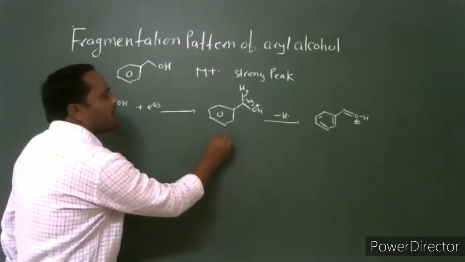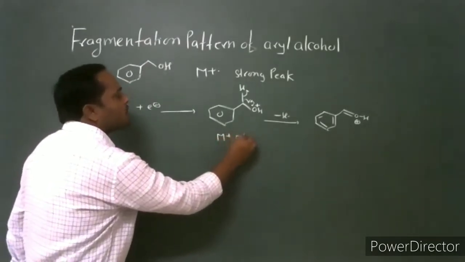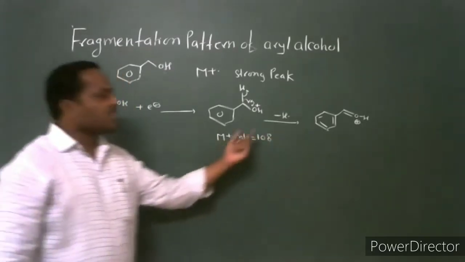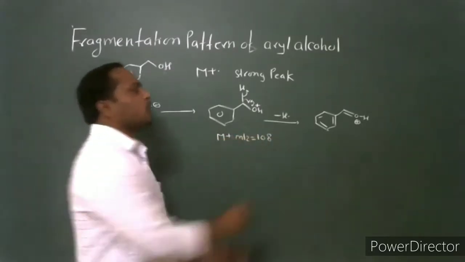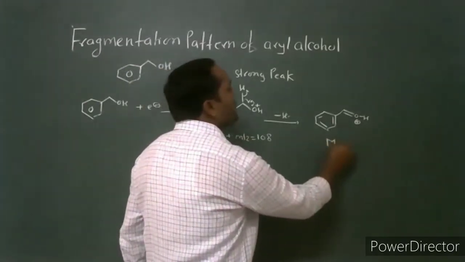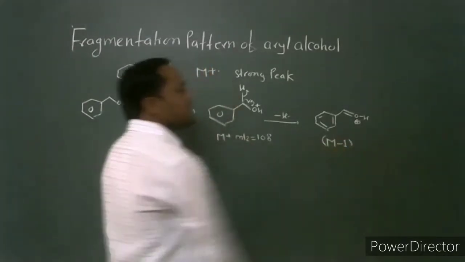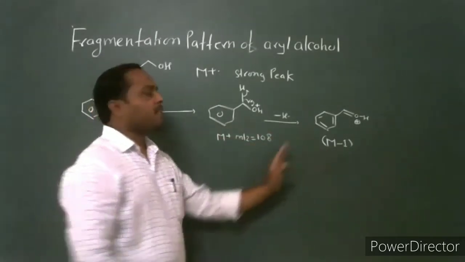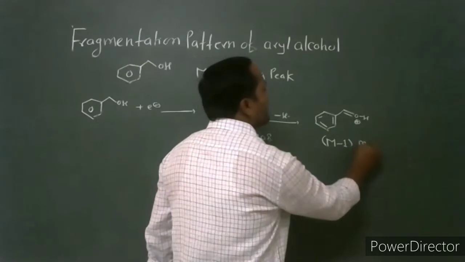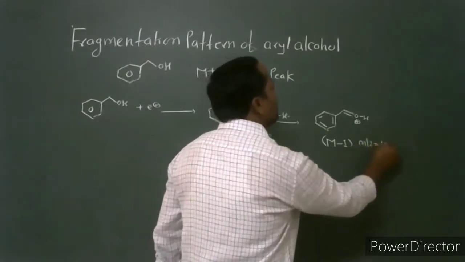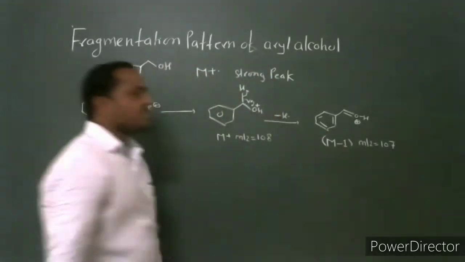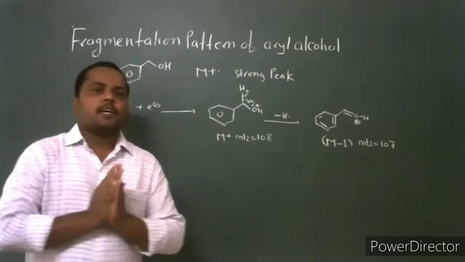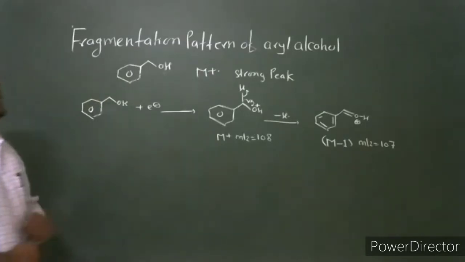Generally, the molecular ion has a mass to charge ratio of 108. Then it further undergoes the loss of a hydrogen radical, and the corresponding M-1 peak is formed. It has a mass to charge ratio of 107. It is an M-1 peak and the mass to charge ratio is 107. Then what is another way of fragmentation?